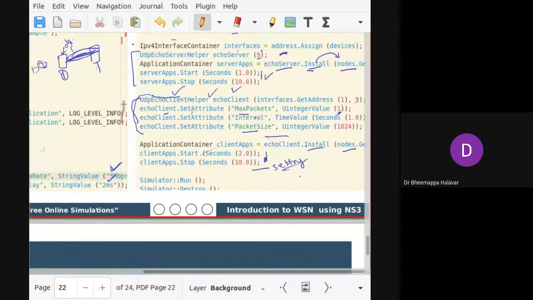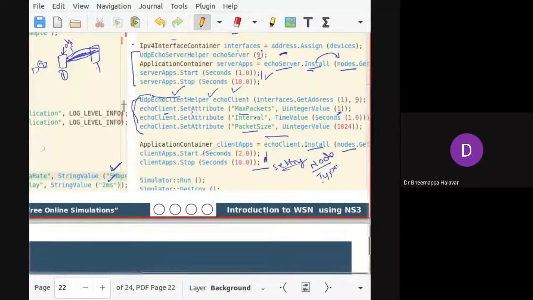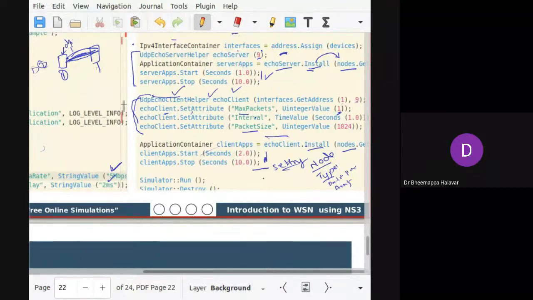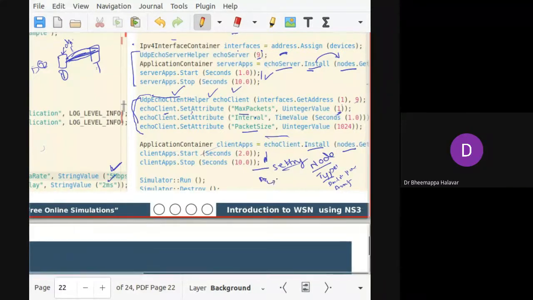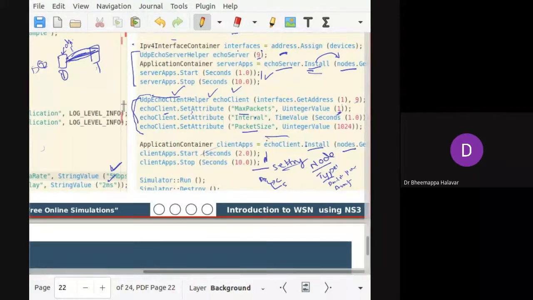For setting up, what we did: we created a node, then we created a type of connection, the topology. Then we added a device type. What is the device type? Point to point, right? Then we assigned the address. For the third part, after assigning the address, you have to create an application that can run on each device. When you create an application, you should mention how many clients and how many servers there are, and how you map and install them.